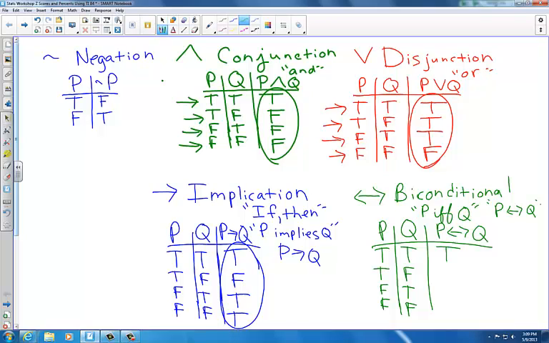When P is true and Q is false, the biconditional statement is false. When P is false and Q is true, that's another case where the biconditional statement is false. And when P is false and Q is false, the biconditional is true. And so this truth table defines the biconditional. So there it is, just a few basic definitions for some common logical operators.